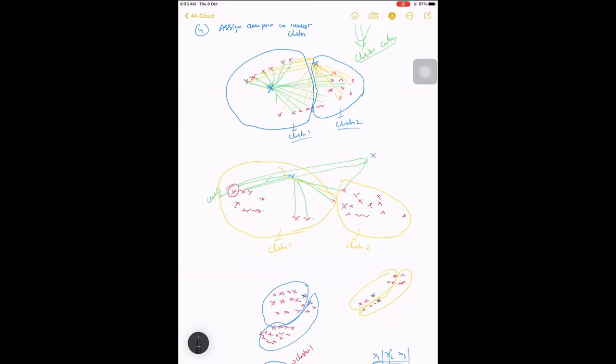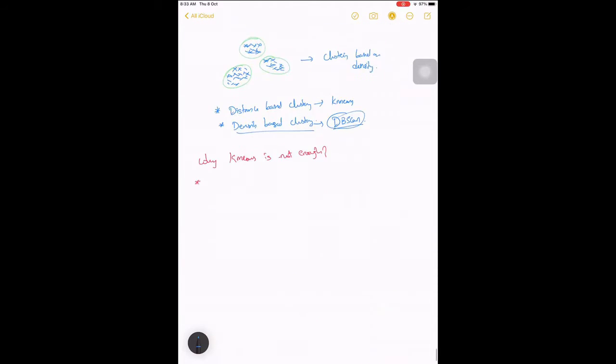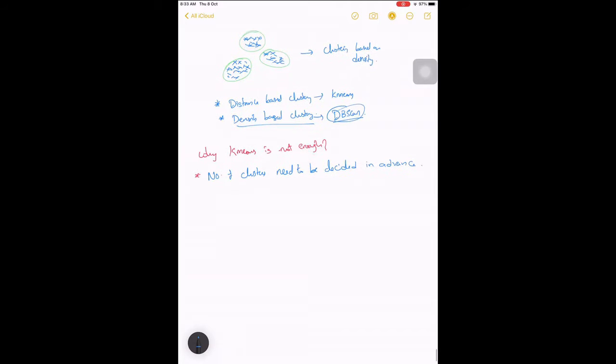So that is one major disadvantage: the number of clusters needs to be decided in advance. This is one major drawback with k-means.